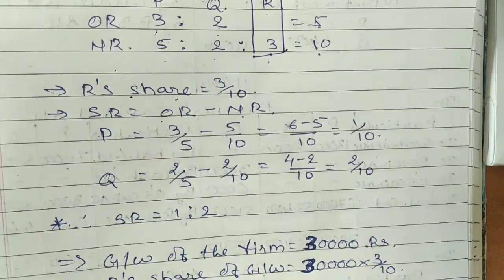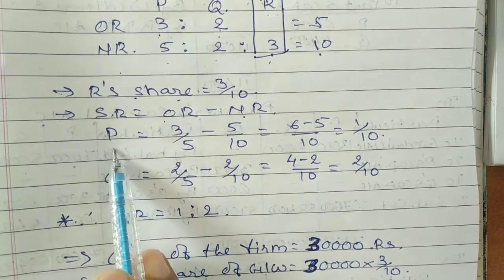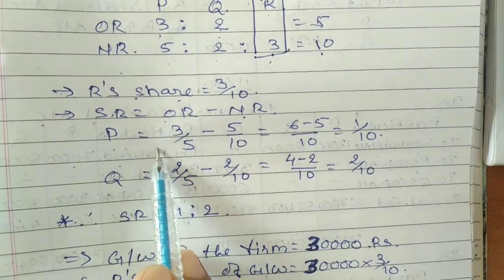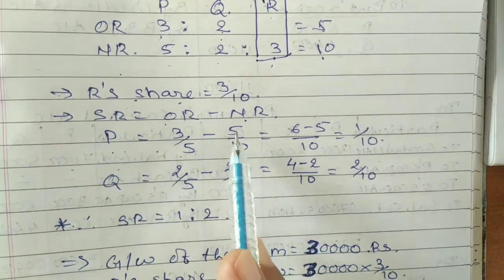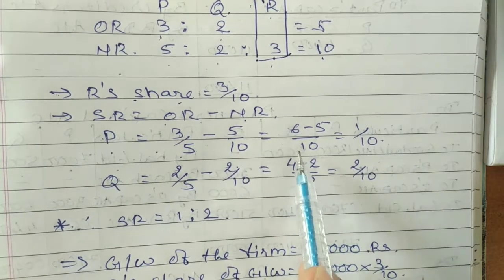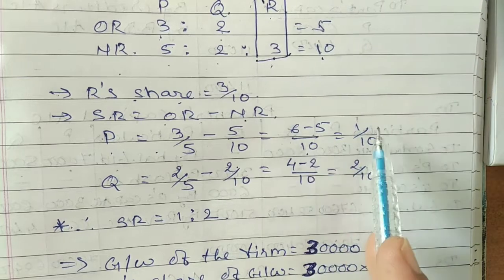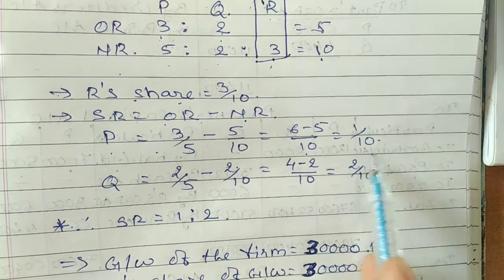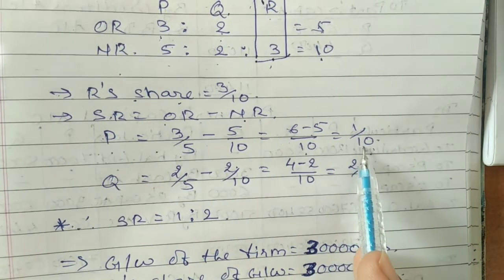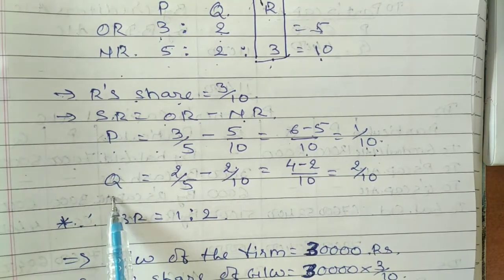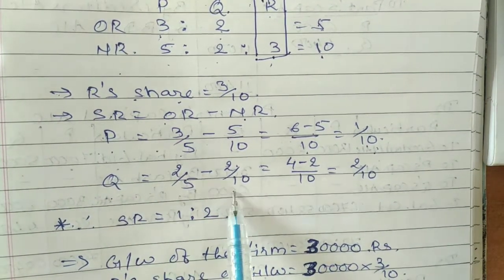Now let us find the sacrifice ratio, first of all for P. P's old ratio is 3/5 minus new ratio 5/10. With LCM 10, the value will be 6 minus 5. The answer would be 1/10. Sacrifice of P is 1/10. Sacrifice of Q would be old ratio minus new ratio.